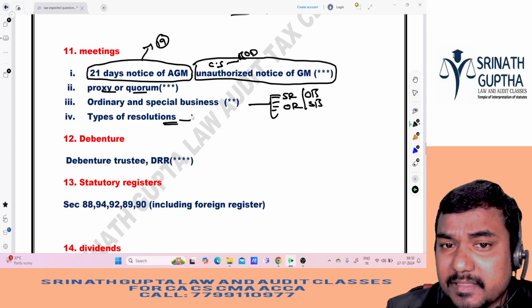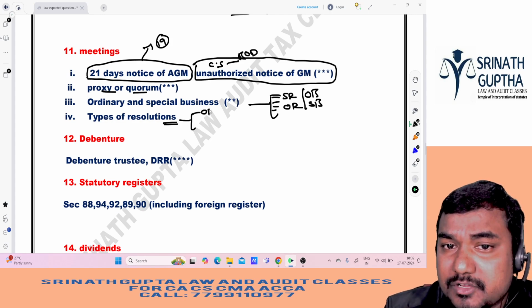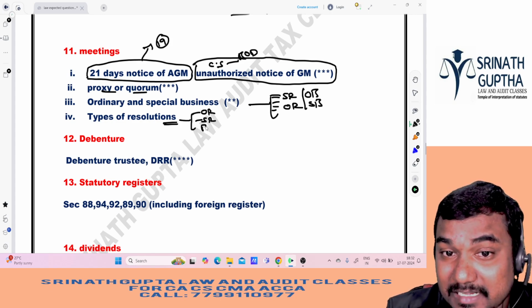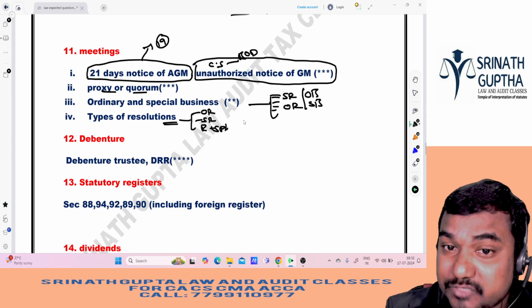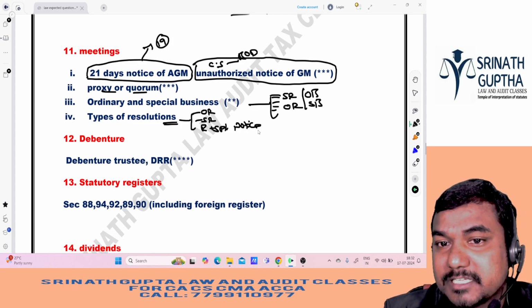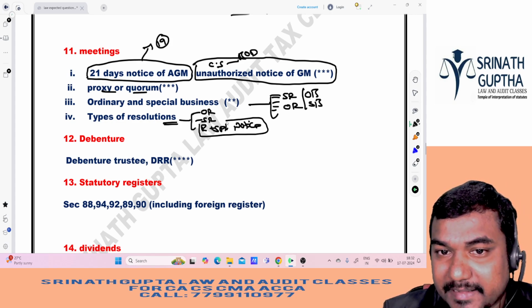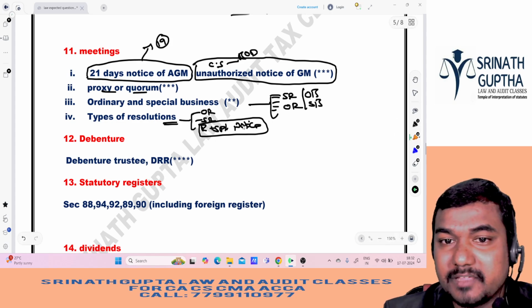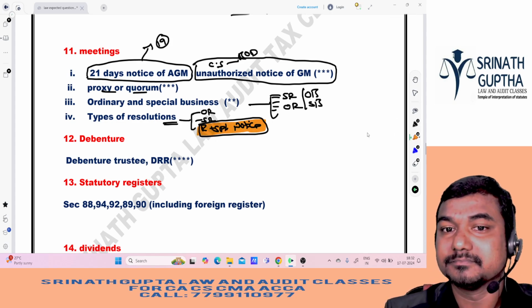Types of resolutions, that is an ordinary resolution, special resolution, and resolution requiring special notice. This one is a very favorite question of the examiner, especially this third one. Resolution requiring special notice, very important from an exam point of view.